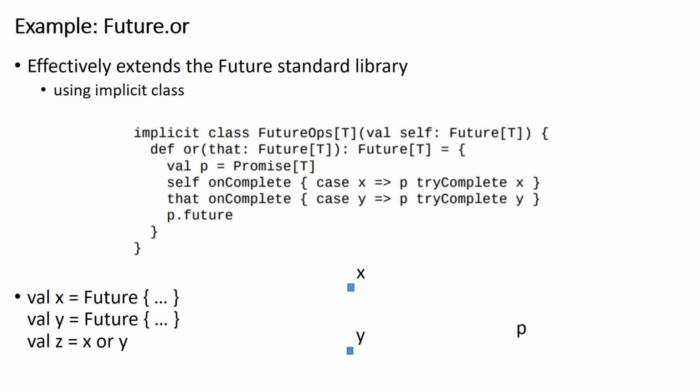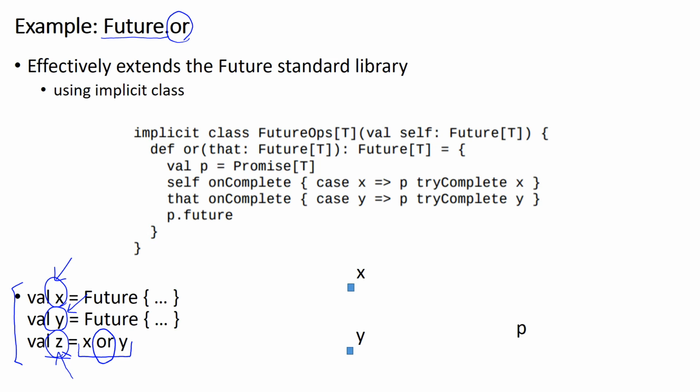As an example of using promise, let's consider a new operation OR on futures. Here's an example of using the operation OR. We create the future X, and we create another future Y, and we create yet another future Z by combining the two futures X and Y through this OR operation. The final value of this future Z is either the value of future X or the value of future Y, whichever comes first. In other words, whichever of X and Y completes first decides the final value of this future Z.